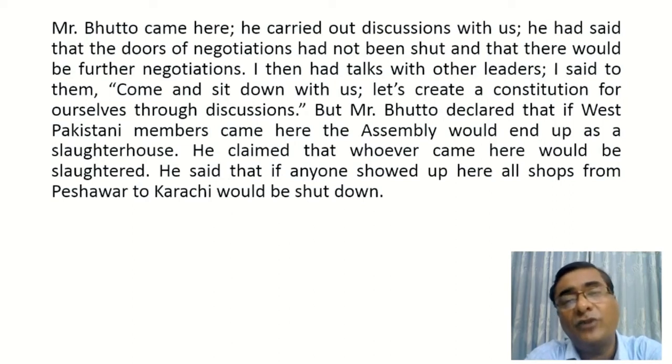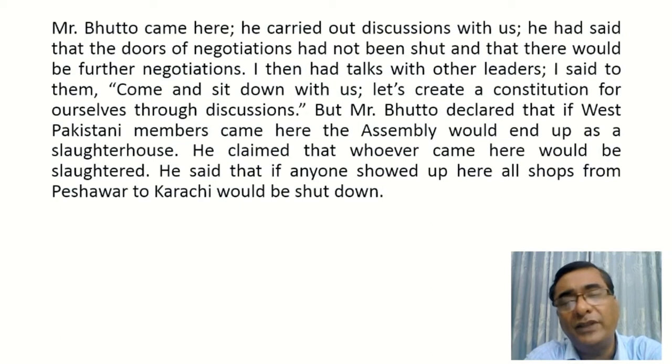Bangabandhu said that he then had talks with other leaders. He said to them, "Come and sit down with us. Let's create a constitution for ourselves through discussions."